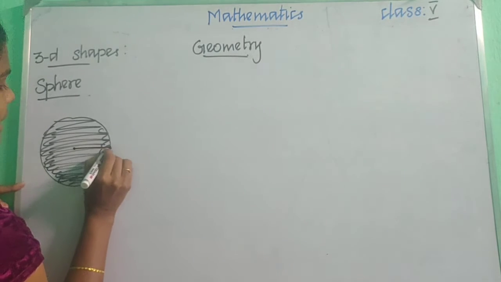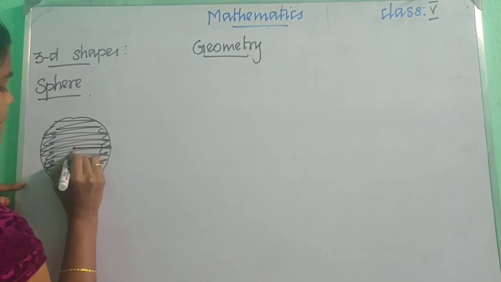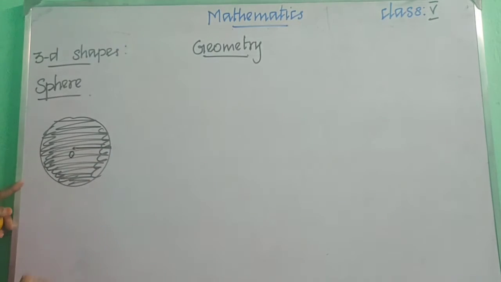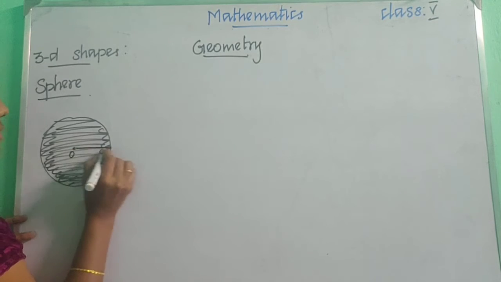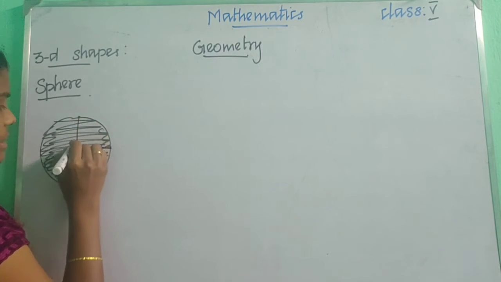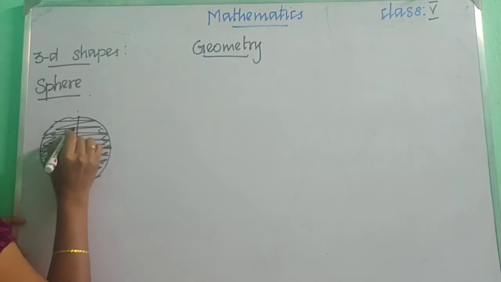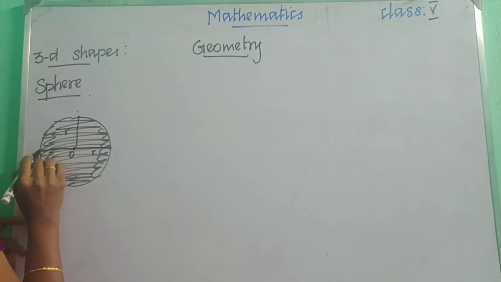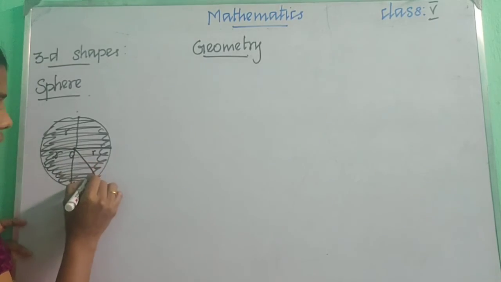We can find the radius here. Children, from the center O, we can find the radius of the sphere. From this point to this, it is the radius. And again, if I want to find this point, it is also radius. It will also be the same R. And here it is also R. And here R. And here R.